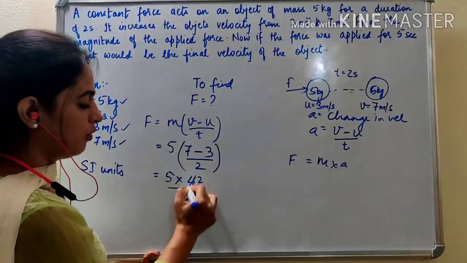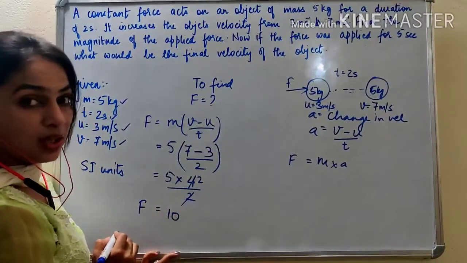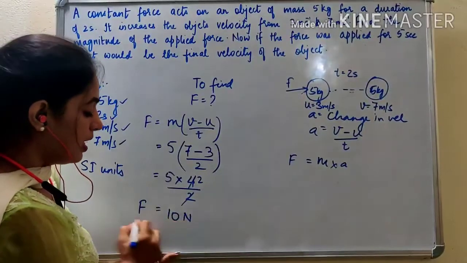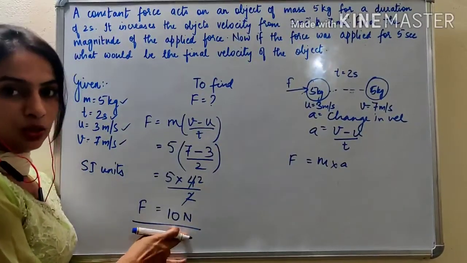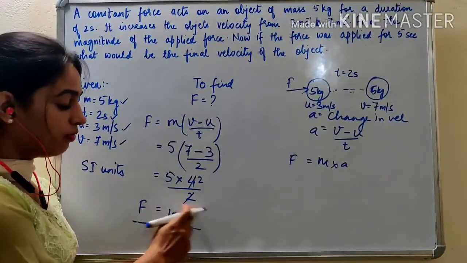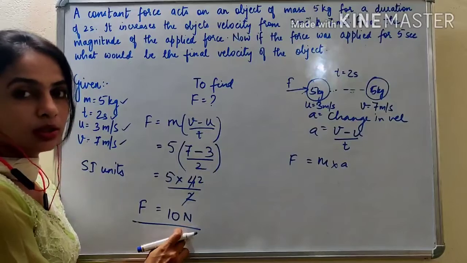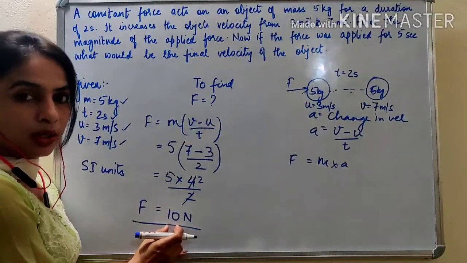So 2 2s are 4, 5 2s are 10. What is the SI unit of force? Newton. Never write any quantity without its units. Okay. If you write just F is equal to 10 without writing the unit, the SI unit, it can be considered as wrong. Okay.